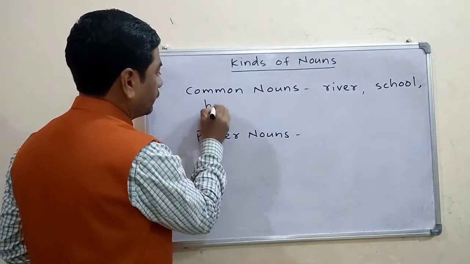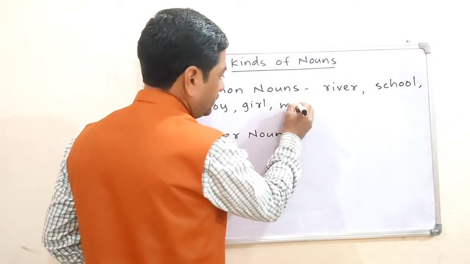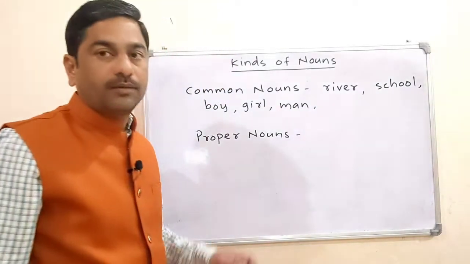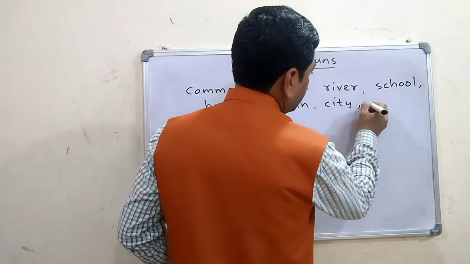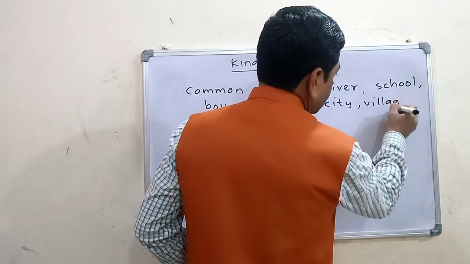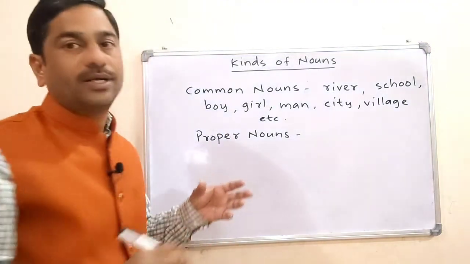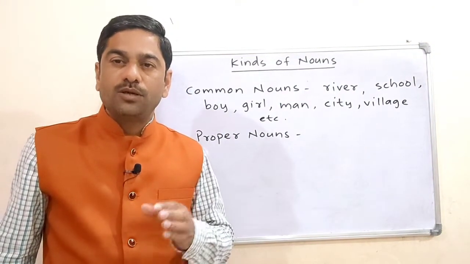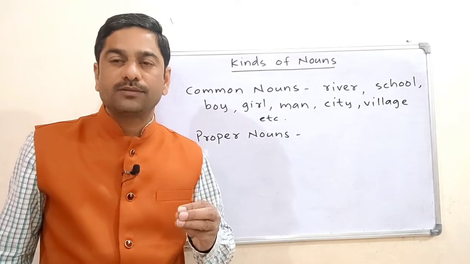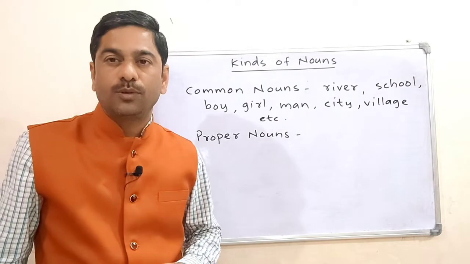Boy, girl, man, city, village, etc. So all these are common nouns. Common nouns are names given in general to places, things or persons. These are some of the examples of common nouns.